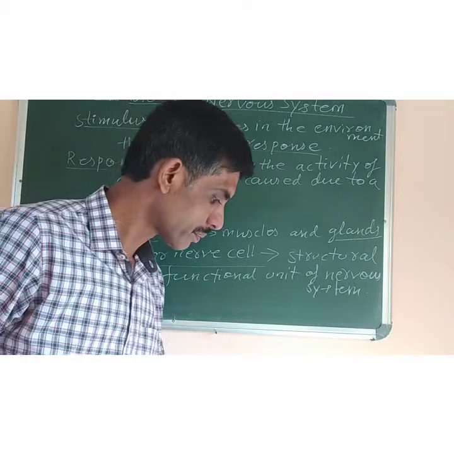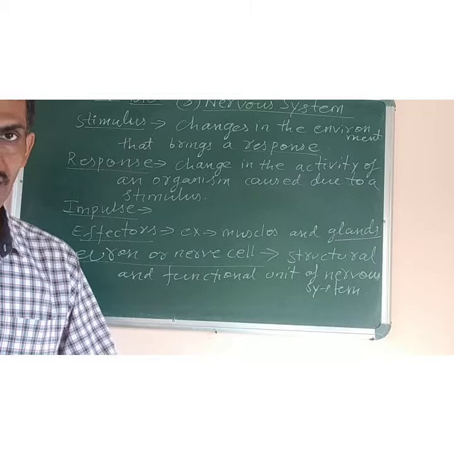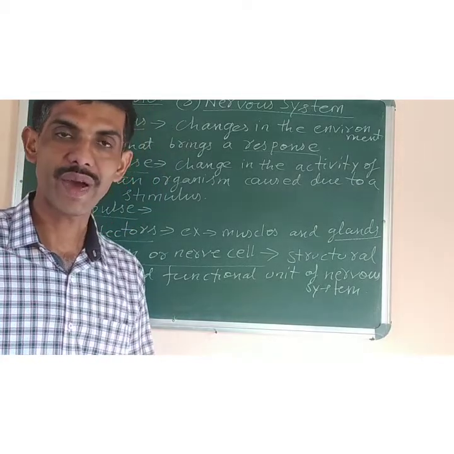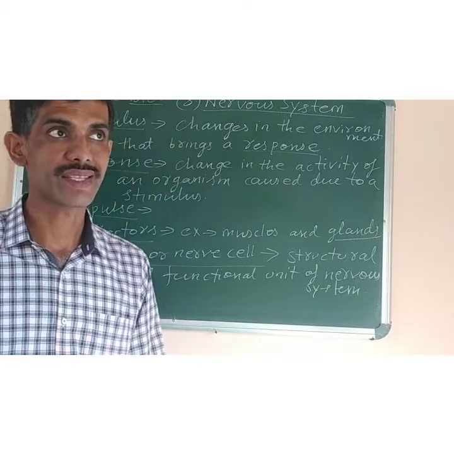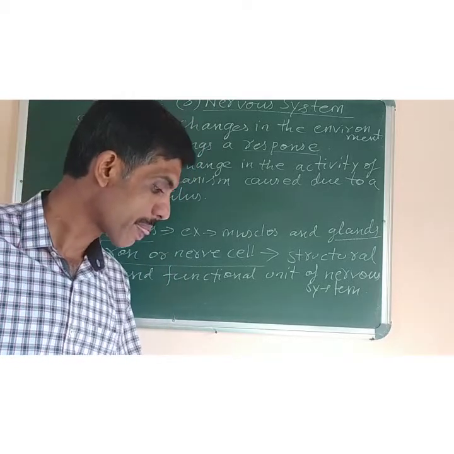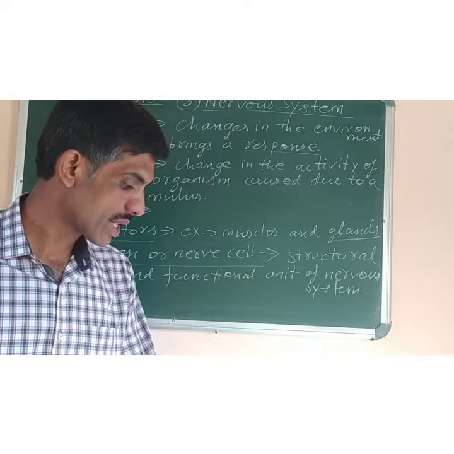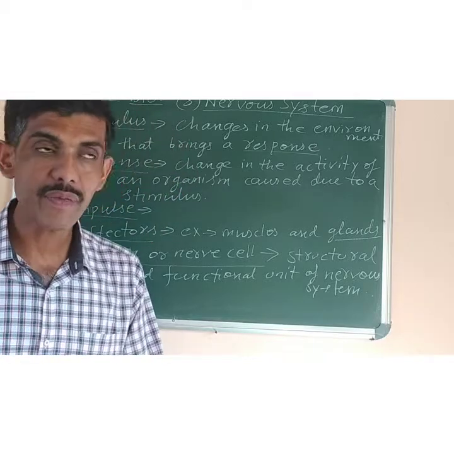Now neurons are similar to other cells because, number 1, they contain a nucleus. Number 2, they are surrounded by a cell membrane. Number 3, they contain cytoplasm and cell organelles like mitochondria, and they carry out basic processes, that is protein synthesis and energy production. Now neurons are different from other cells.